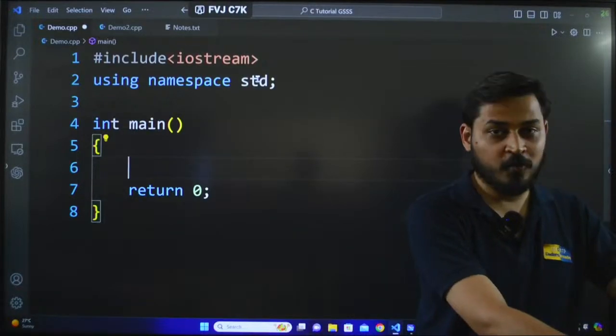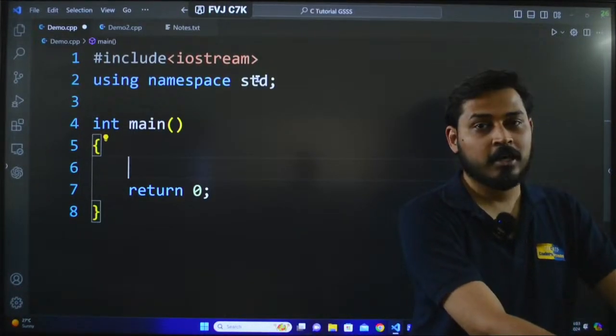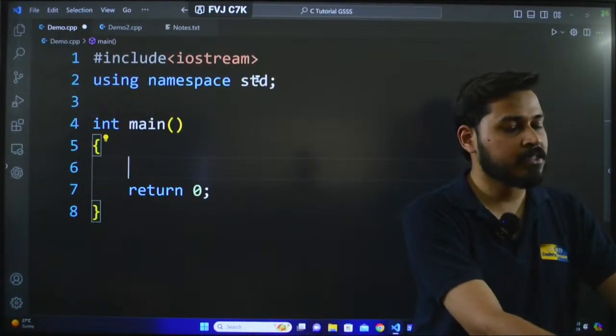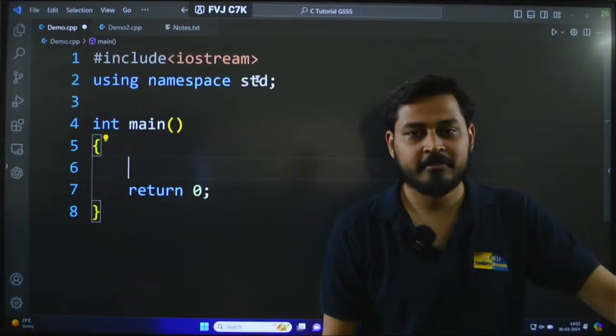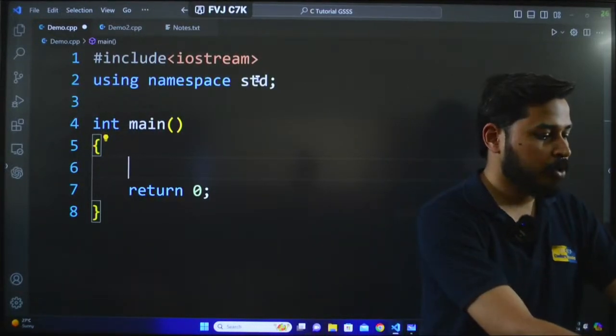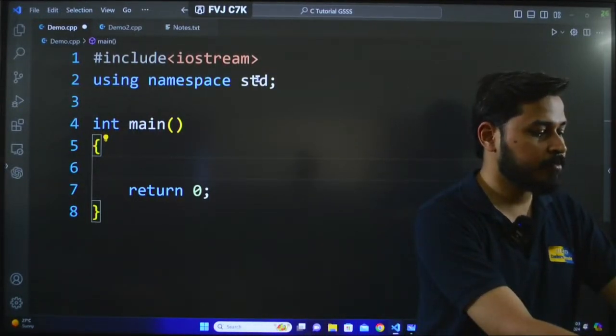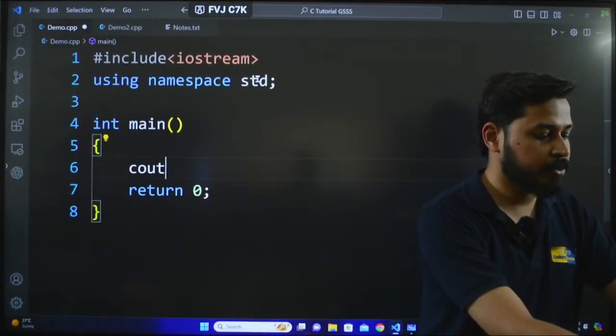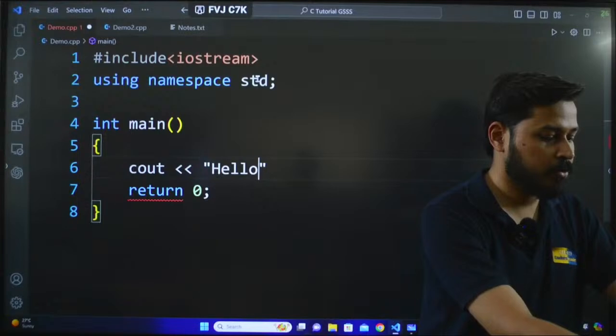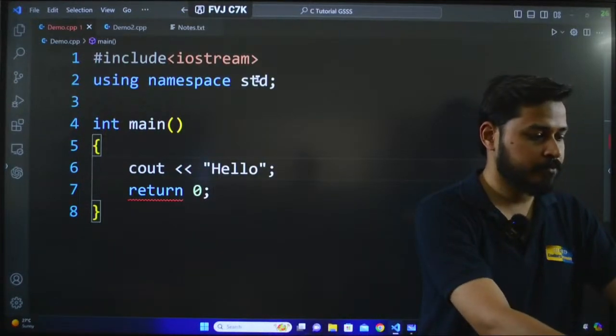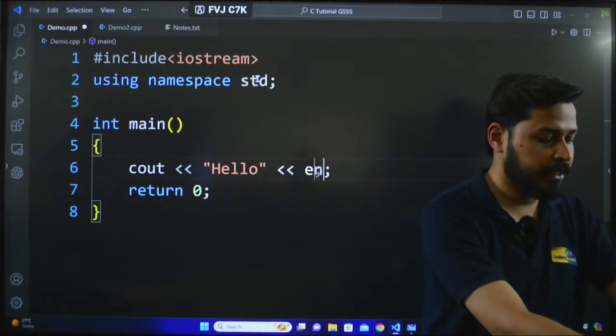We will talk about why we write return 0 very soon, because it is a concept of functions, and we will be talking about that very soon. After this we will be writing, let's say for example, a cout statement and hello. So this is how we have done it, and we will write endl also.